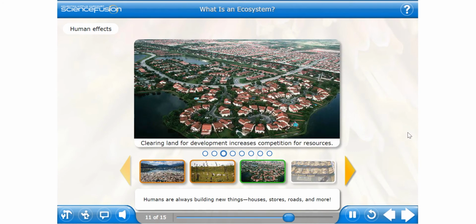Humans are always building new things: houses, stores, roads, and more. When we clear the land, we destroy habitats for other living things. This decreases diversity because there is more competition for food, space, and other resources.